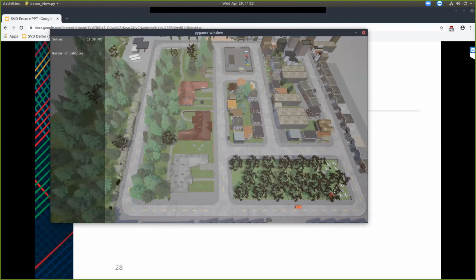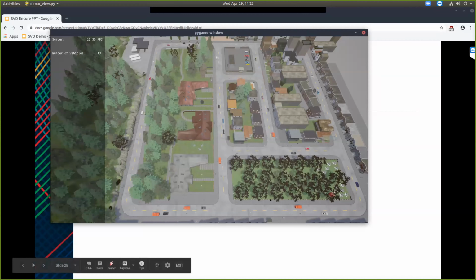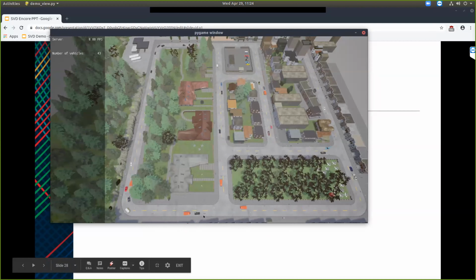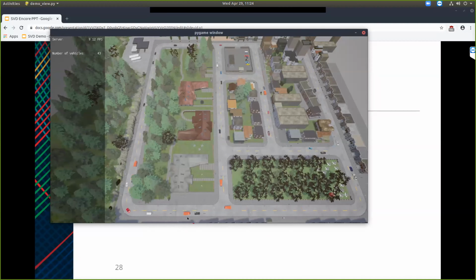So these red trucks are LBC agents, and I'll be spawning 3 agents. And I'll be adding more vehicles around the city. So yeah, as you can see, the other vehicles are reacting to the environment. Also, the Carla LBC agents are also reacting to the environment. Here, the truck is stopped because it sees another car waiting at the traffic light.